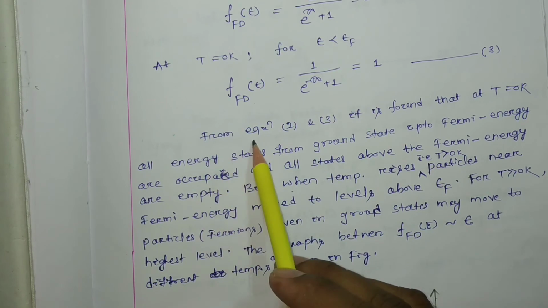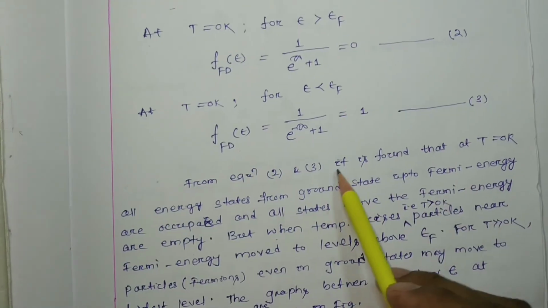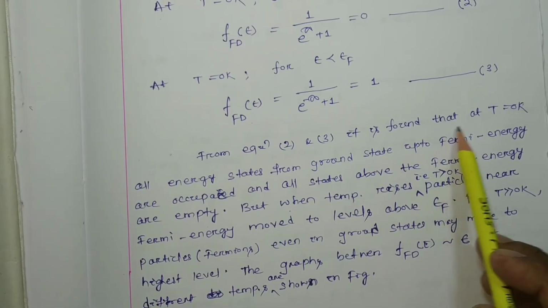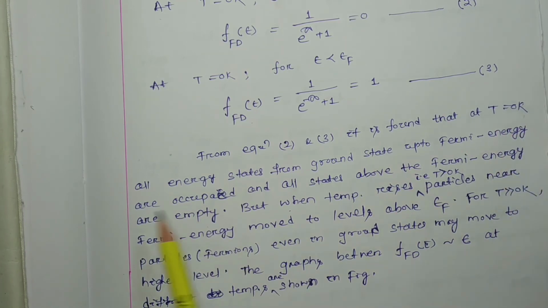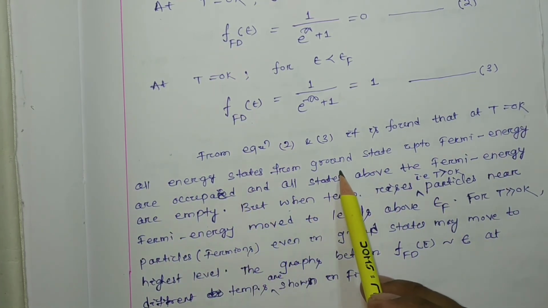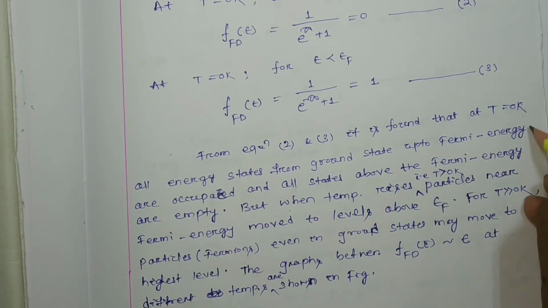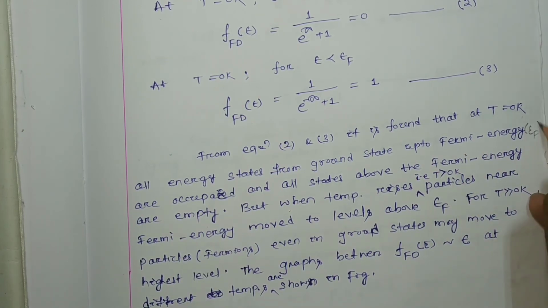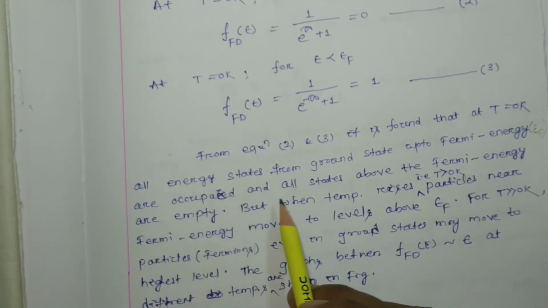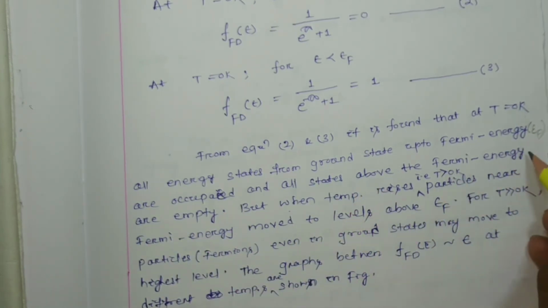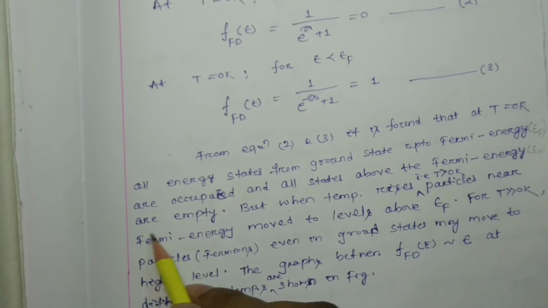From equations number 2 and 3, it is found that at T equal to 0 Kelvin, all the energy states from the ground state up to the Fermi energy level, that is epsilon f, are occupied, and all the states above the Fermi energy epsilon f are empty.